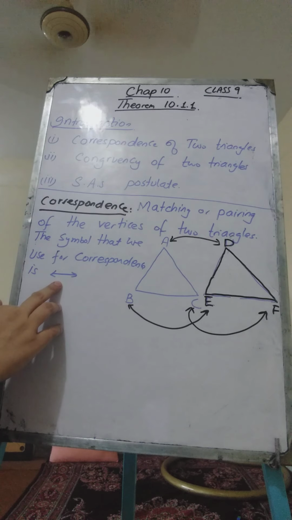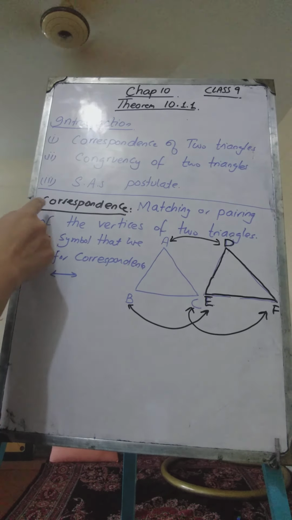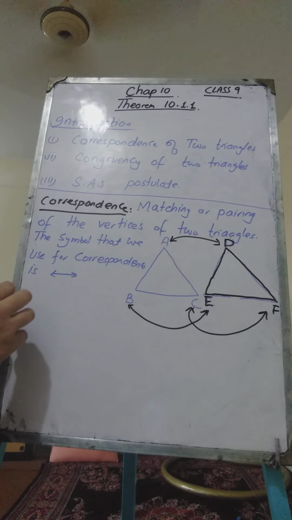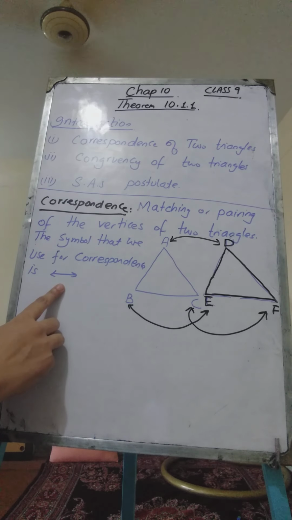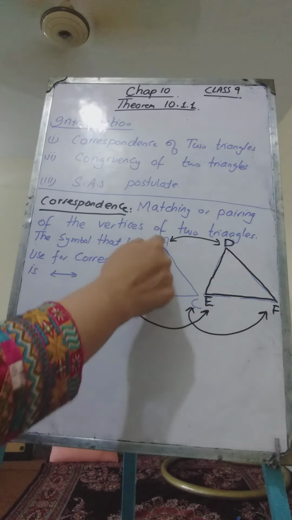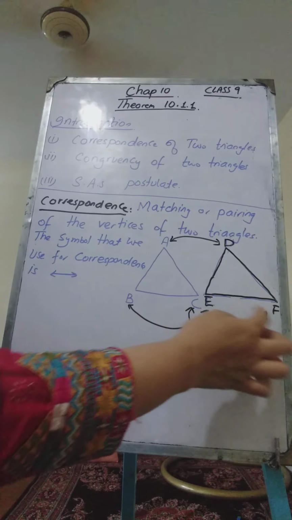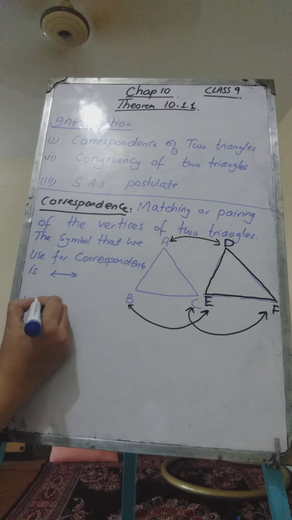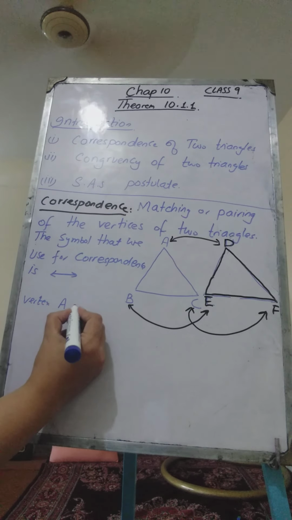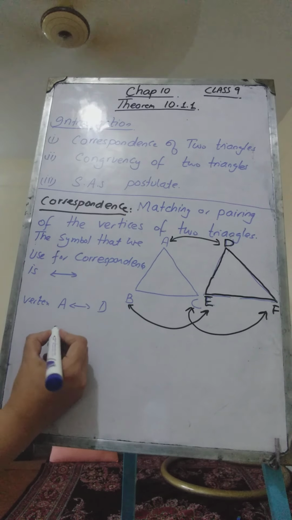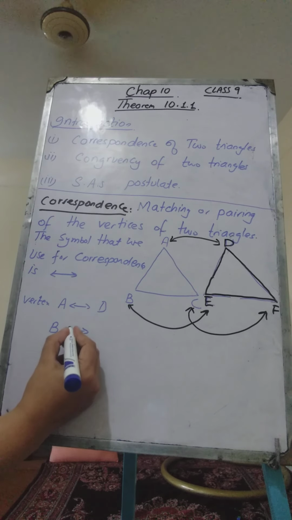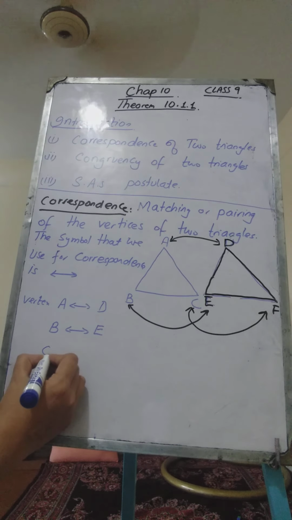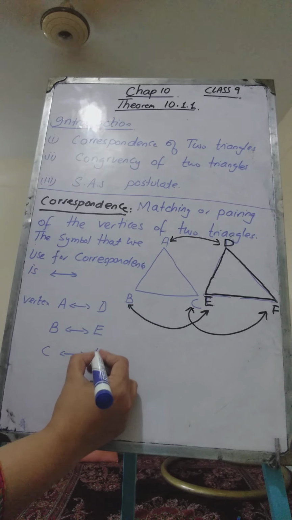We use this symbol just to save our time. Obviously writing this many letters will take more time than drawing just an arrow. So for correspondence we use this notation. So here triangle ABC is corresponding to triangle DEF in such a way that vertex A corresponds to vertex D, vertex B corresponds to vertex E, and vertex C corresponds to vertex F.